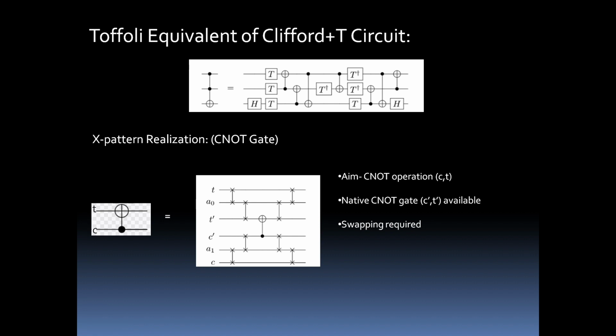This mapping is popularly known as the Clifford+T circuit, and this is a very famous circuit that we studied in the literature while doing the literature review. For many reasons, scientists prefer taking this Clifford+T circuit. Now this Toffoli gate can be mapped to this, and we implemented this mapping in Python.